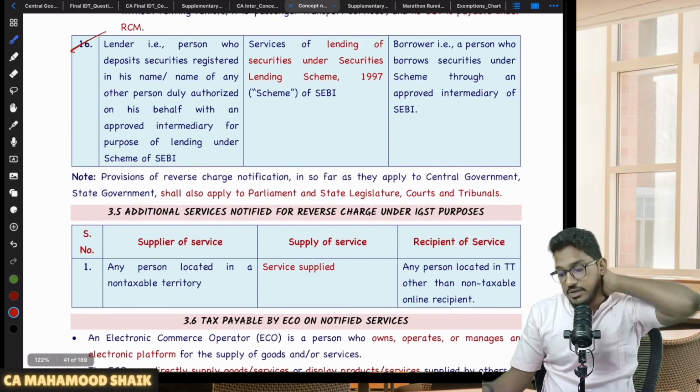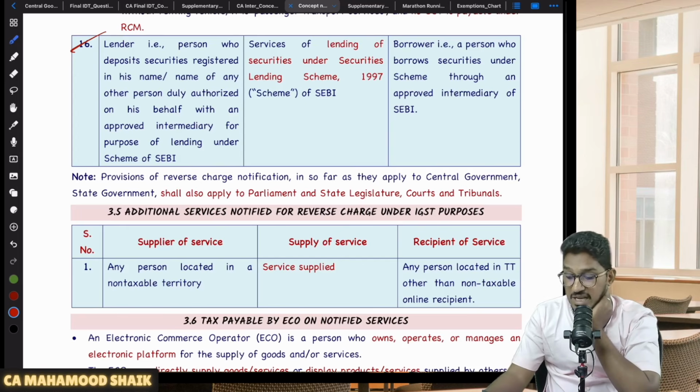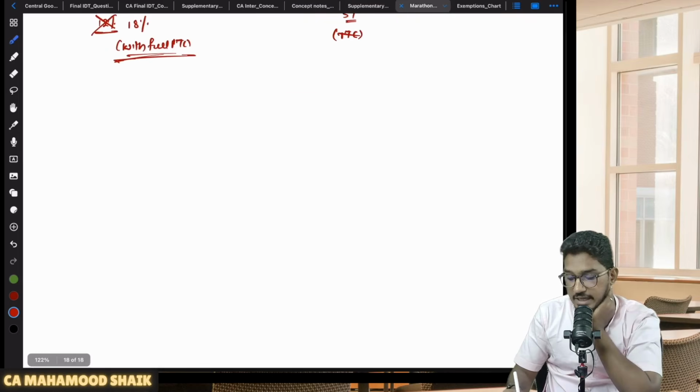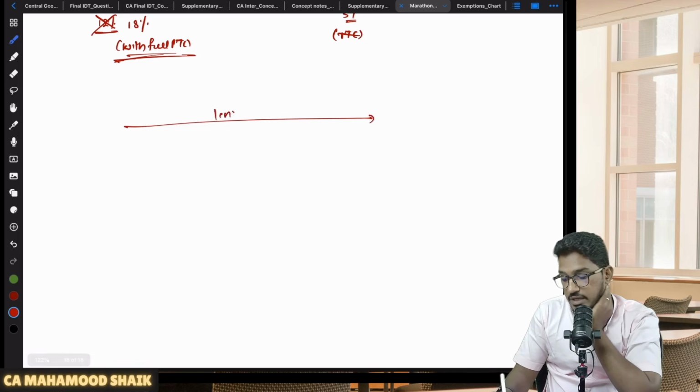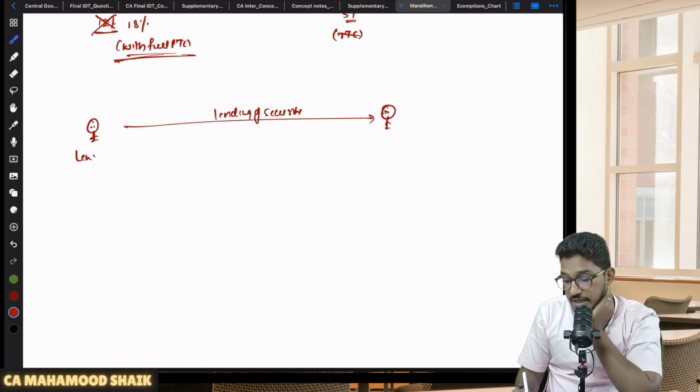We have one more category of service which is getting covered under RCM. So what is that one more service? Lending of securities. Sir, what is that lending of securities? In the stock market, there is an option called lending of securities. One person who has the shares lends the securities to another person. So here the supplier will be the lender, and the recipient will be the borrower.